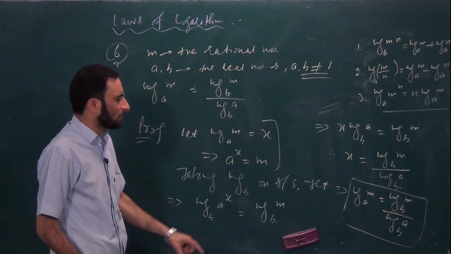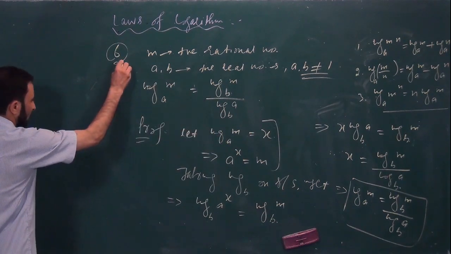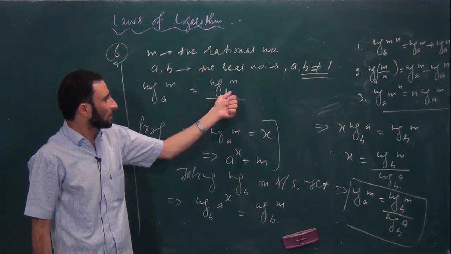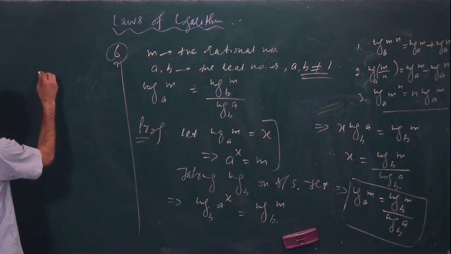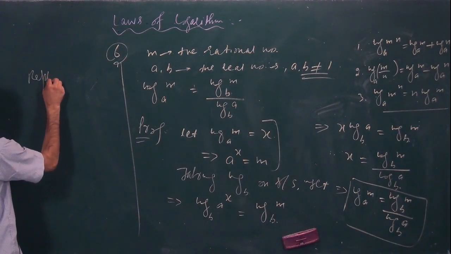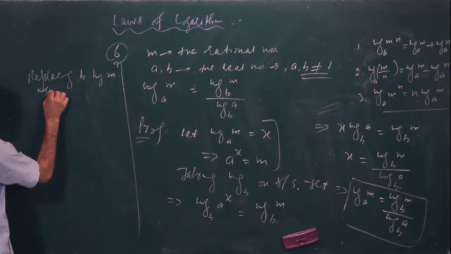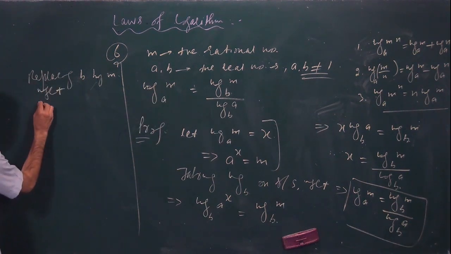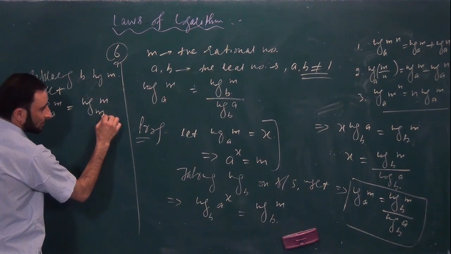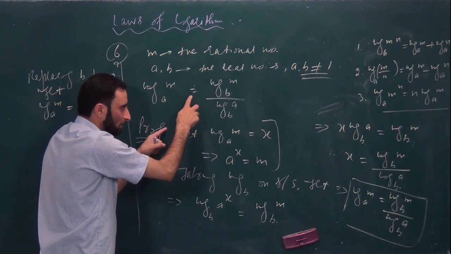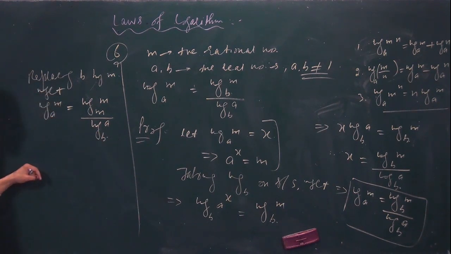Is it clear? Now let me have one more important result that we can deduce from the same base change law. The law is like this. If instead of b we replace m, so replacing b by m, we get, tell me what will come, log of m under the base a will be equal to log of m under the base m, in the given result we are replacing b by m, whole divided by log of a under the base m. Is it clear?